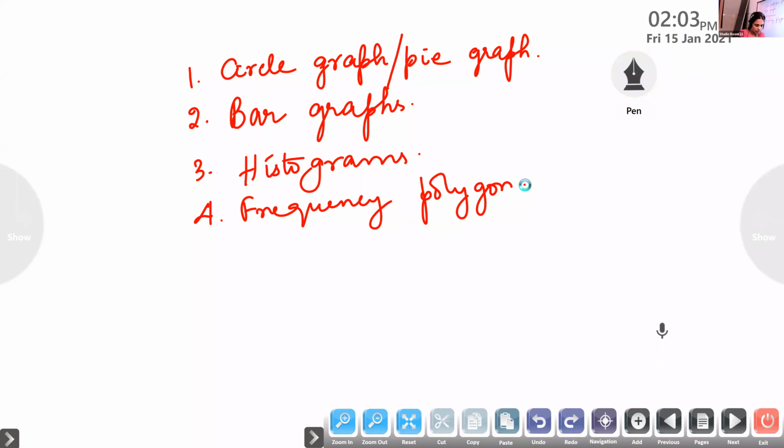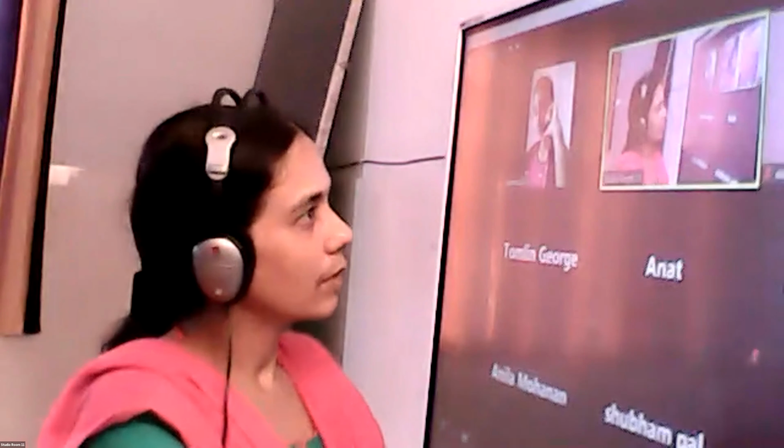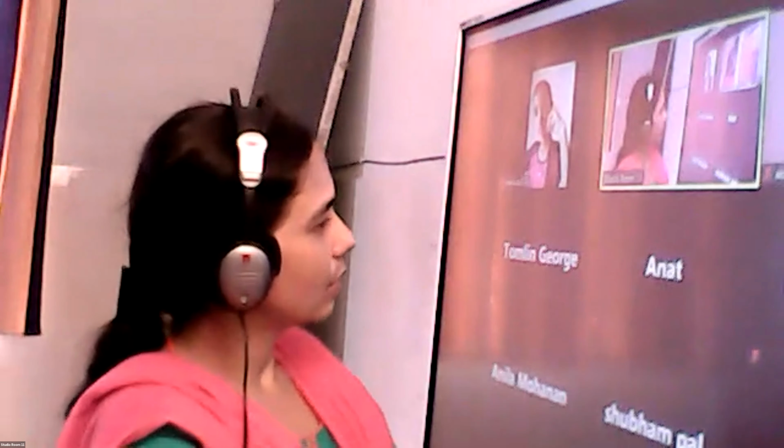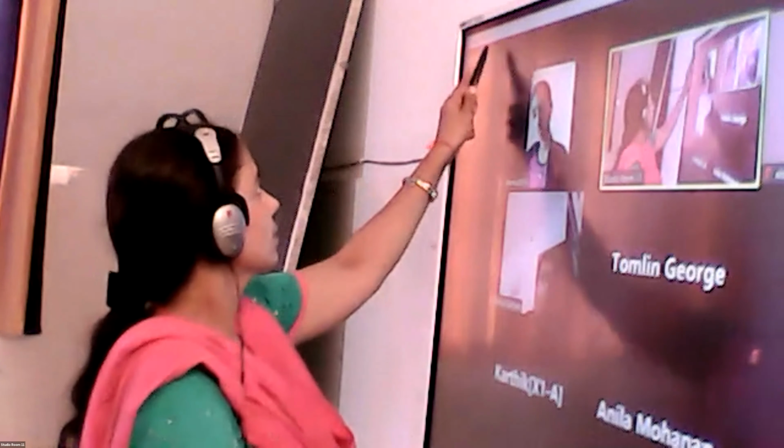For doing this pie chart or bar graph, in the next period be ready with compass and protractor. Hope you are all having compass and protractor. Do you have it, Karthik? What about Aditya? Then only you will be able to do it next period. Now write the question. This bar graph, histogram and all we can do from the next period onwards because we need compass and protractor.